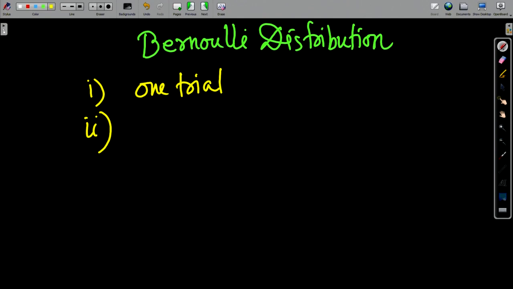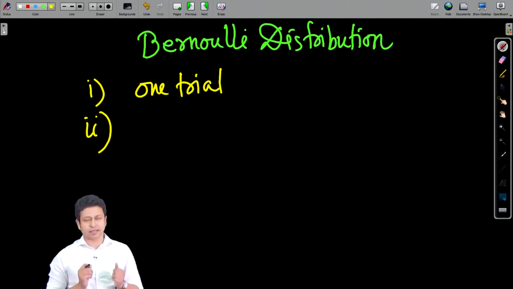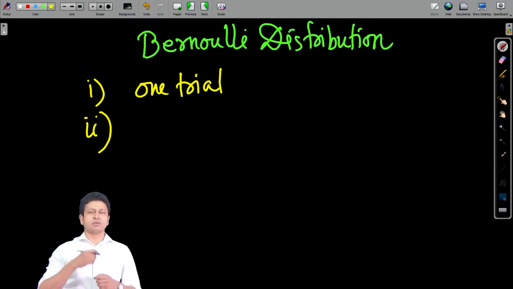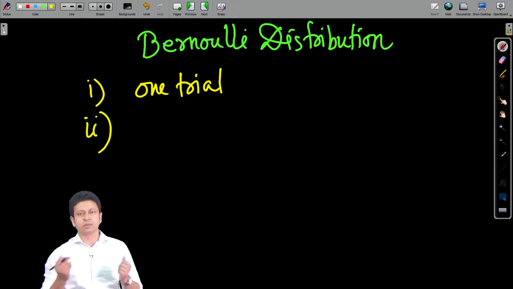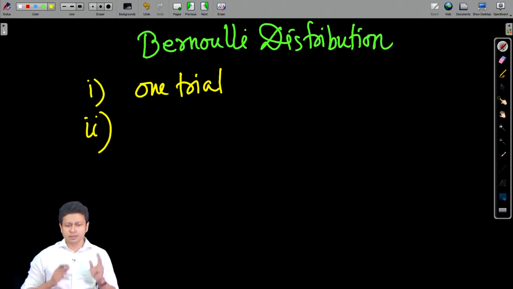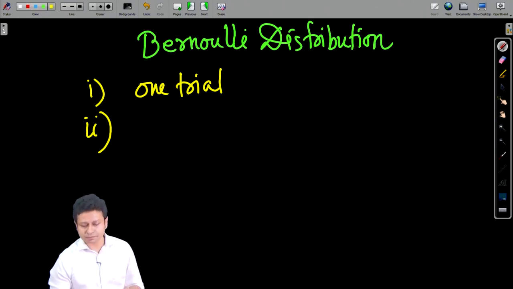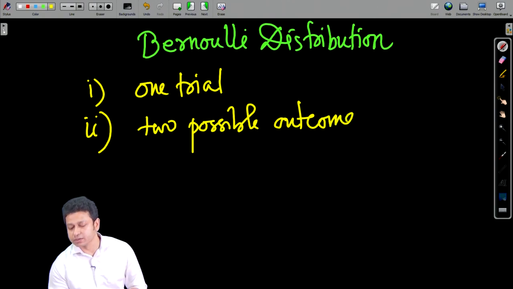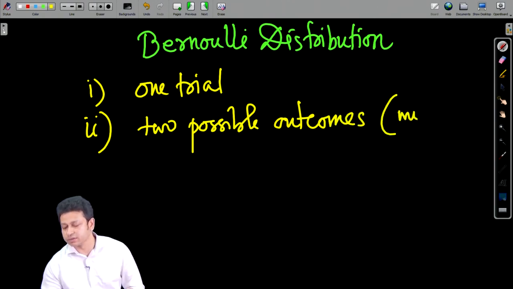It always represents the outcome of the trial as success or failure, like in a coin toss. It can be head or tail. You can either pass the exam or fail, or you can either win a lottery or not win a lottery. So, these are examples where you have two possible outcomes, and the outcomes are mutually exclusive.